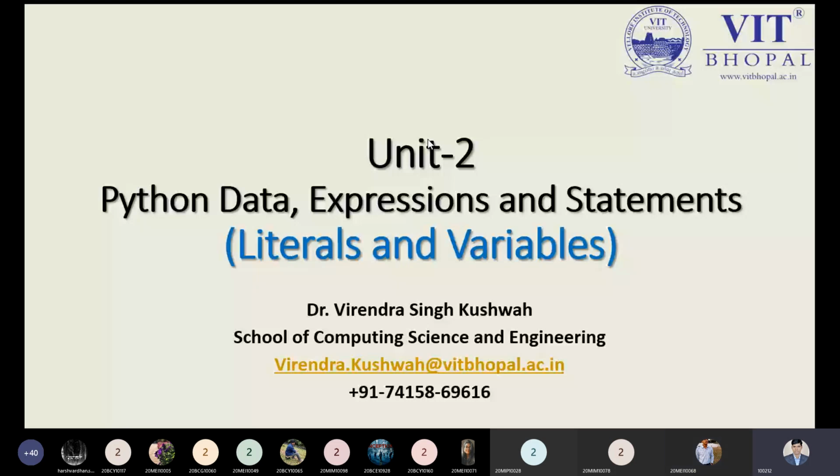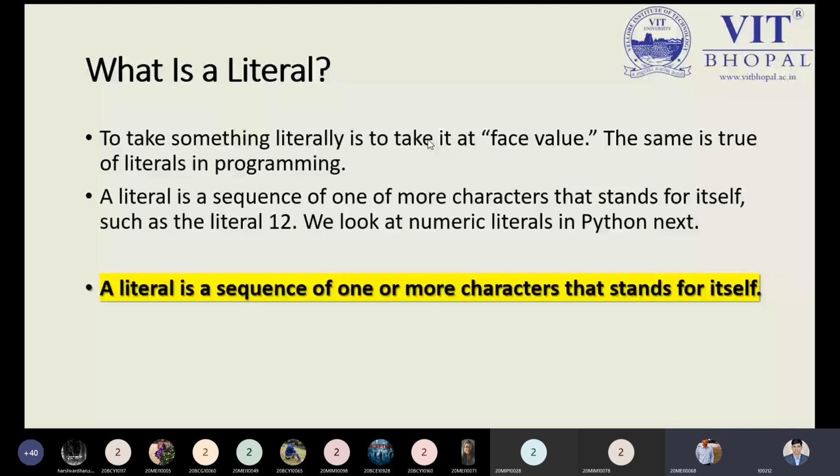Okay, with the diagram manner. So one by one we will learn, and one by one we'll see properly. Okay, so starting from what is a literal? Now please mute yourself. Okay, let me mute. Whenever you have any doubt, you can unmute yourself and ask me any question anytime.